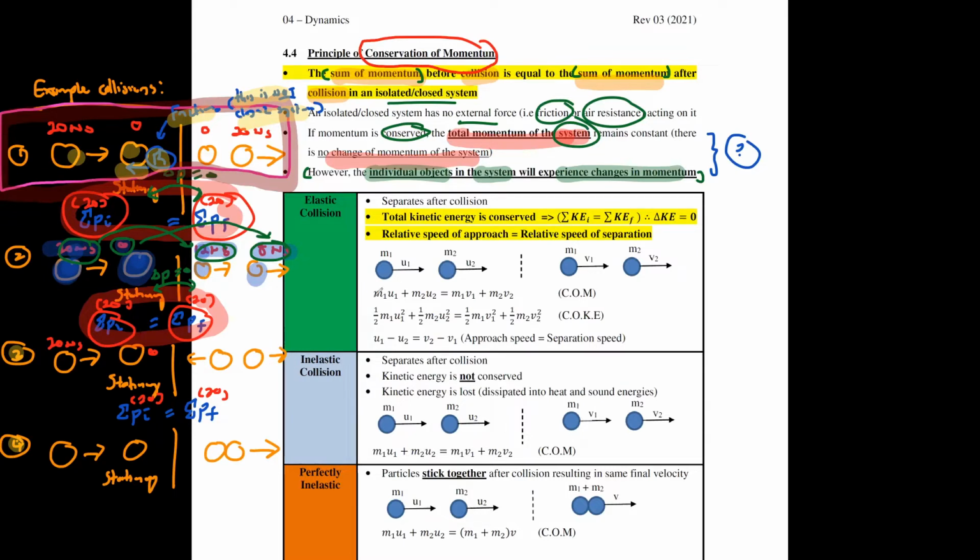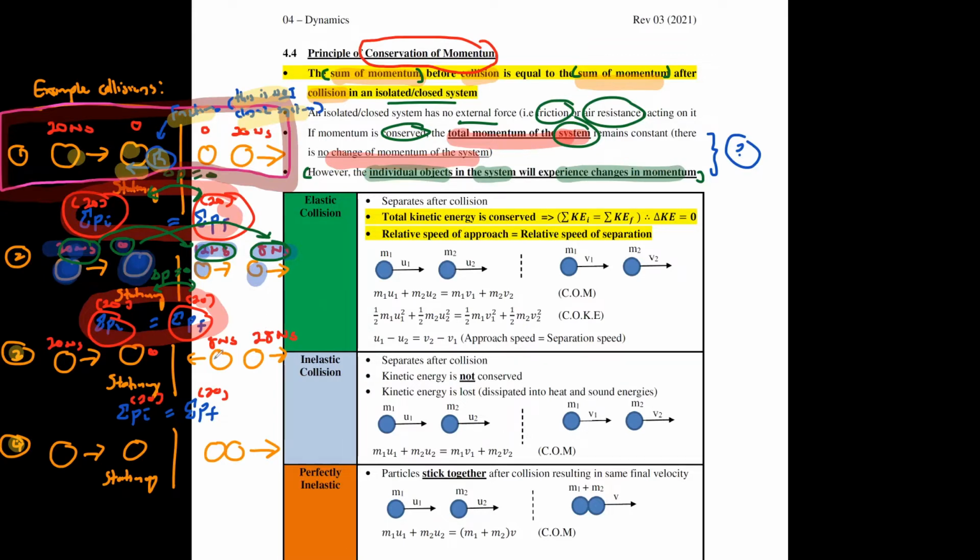So what can probably happen is that maybe this one is going to be, say, 28 Newton second. Sorry, let me just draw it better. Maybe this one is going to be 28 Newton second, and then this one is going to be 8 Newton second. Remember that momentum is a vector. It has direction. So when you want to add them up, the ones that are acting in the opposite direction would always be a negative.